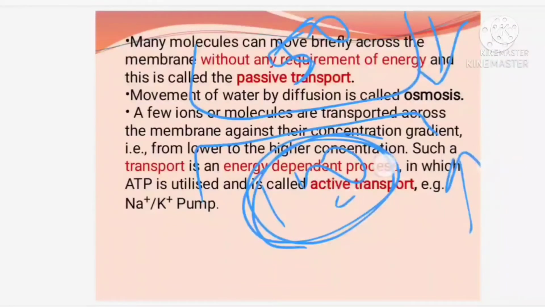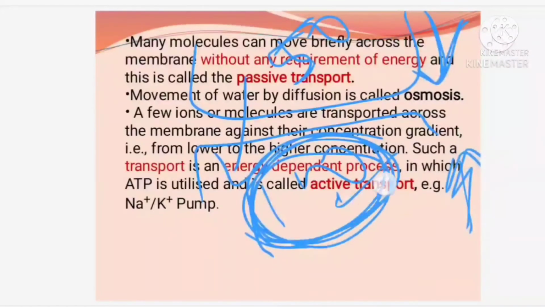Here 100 is there, yet some molecule is needed for carrying out some process, so they are taking it from here, where it is already present less. When they are taking it from a region of low concentration to a region of high concentration, they have to undergo some process, okay. They have to spend some energy.